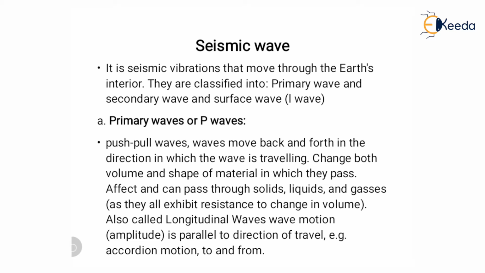The P wave travels in all media because all exhibit resistance to change in volume. It is also called longitudinal wave, wave motion is parallel to direction of travel.